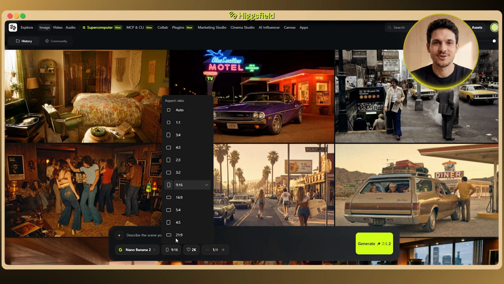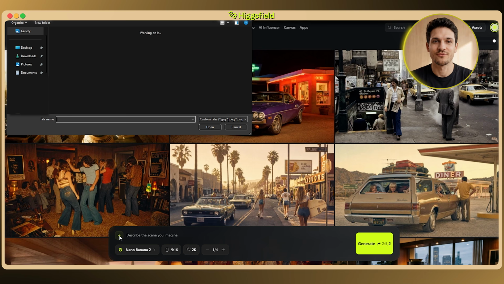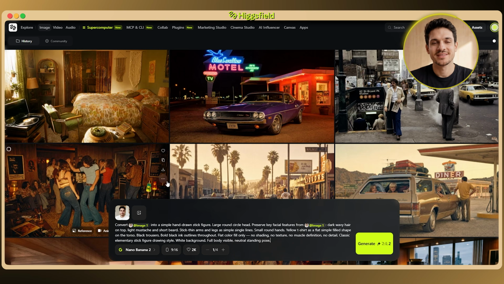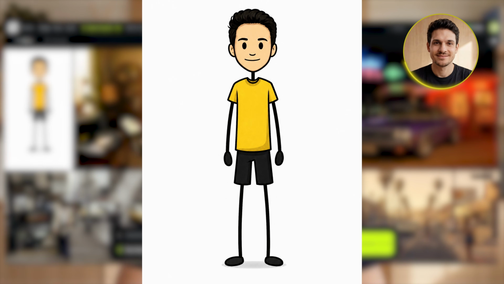I keep the aspect ratio on 9:16, then I upload a normal photo of myself, and then I paste in a prompt that turns that photo into a stick figure, but keeps the stuff that actually makes me me. Just a few seconds later, a real photo of my face comes back as a stick figure that somehow still looks like me, and by the way, I still haven't drawn a single thing.